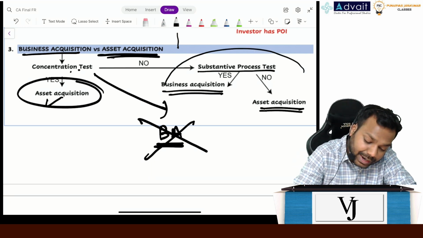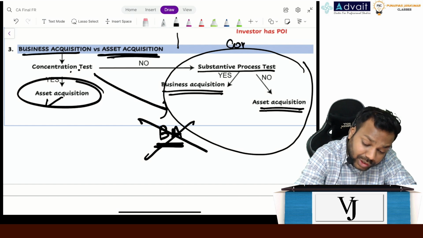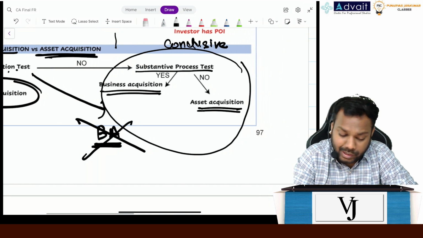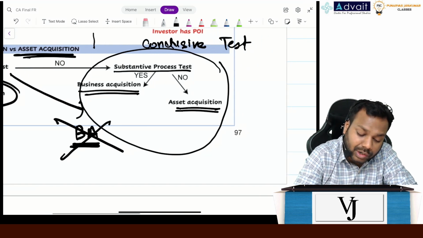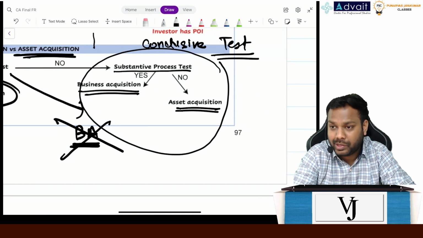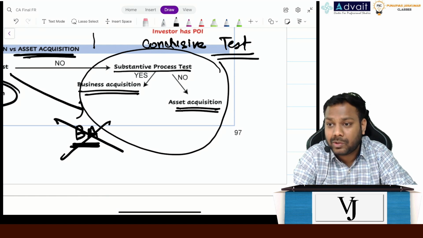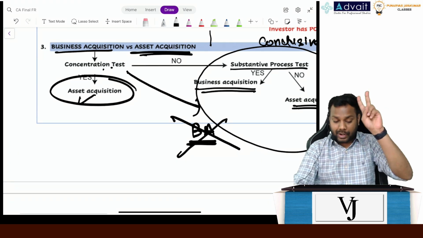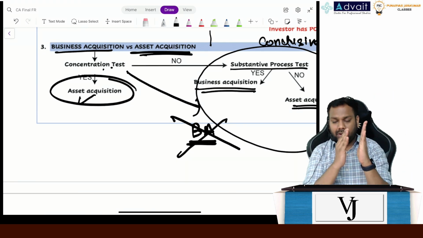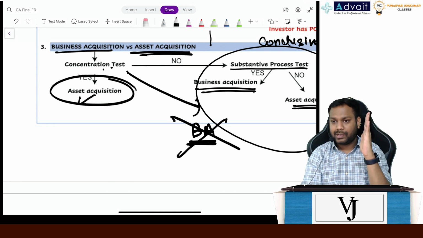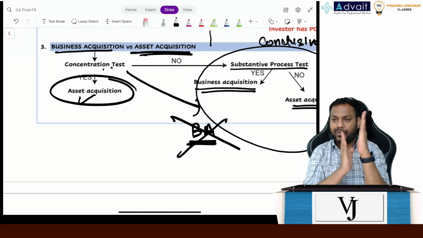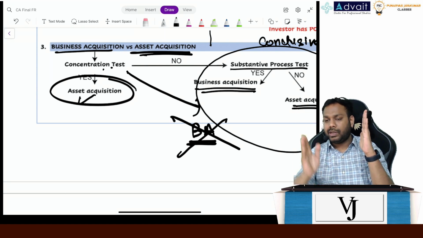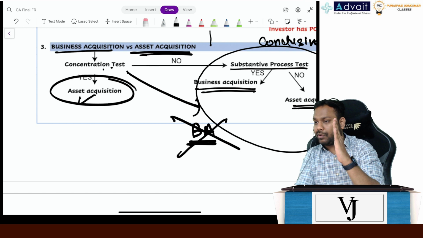So now what happens? The substantive process test is a conclusive test. Basically, it's like we have visited a doctor, right? Whatever the doctor says is conclusive, but whatever we just assess from our experiences is not conclusive. So now we do have two options. We can go to the concentration test. If it passes, asset acquisition. If it fails, then the substantive process test. If the substantive process test passes, business acquisition. If it fails, then asset acquisition.